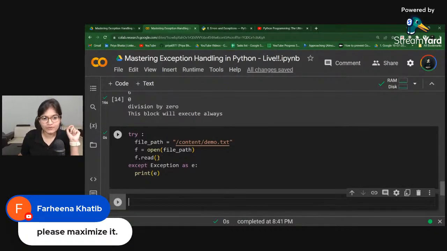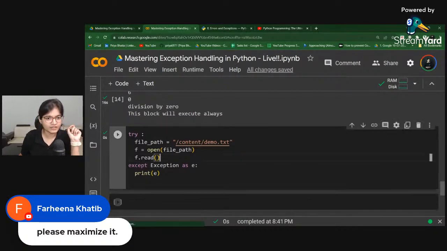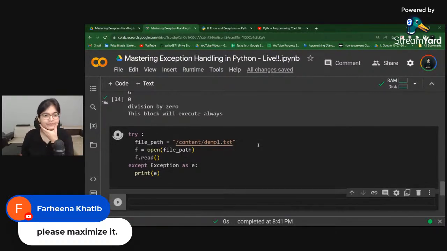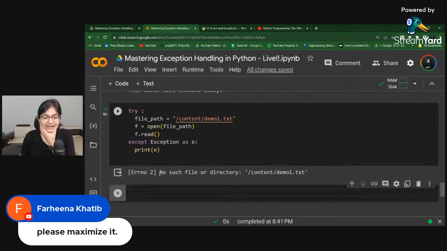Now if you observe, it is not an issue, it has read the data. You may ask why it is not writing anything. That's because there is nothing inside my file, so nothing is coming up as output. But the error is also not coming up because we have a file. Now let's say I change the file name to demo1.txt. Now see what will happen. Can you see? Error is coming up.